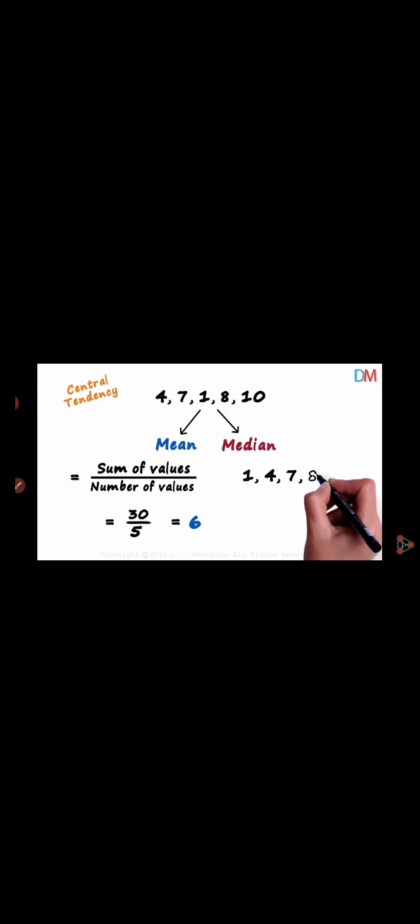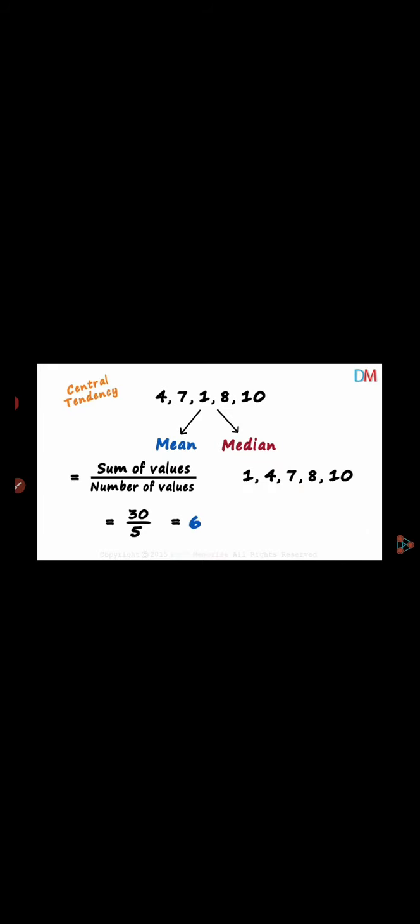See, central tendency includes mean and median. What is mean? Sum of values divided by the number of values. Add all the numbers: 30 upon 5, that is 6, is the mean of the data. But if you want to find the median of the data, first of all you have to write it in ascending or descending order. So first write it in ascending order. This is your ascending order.